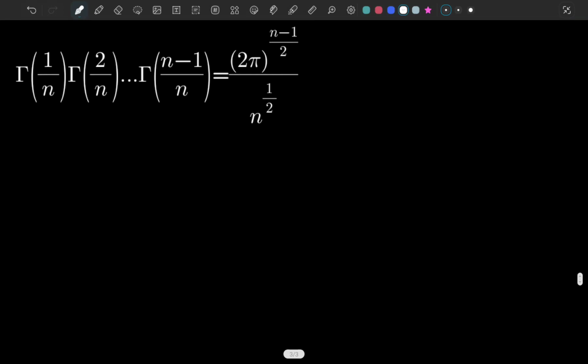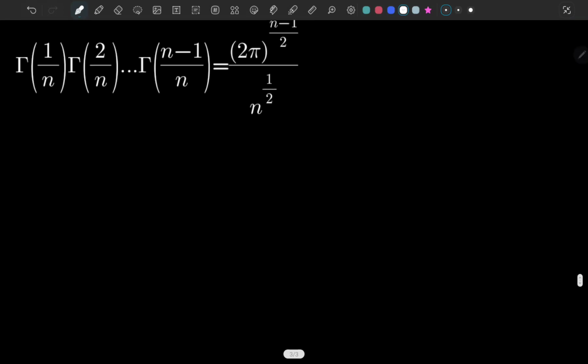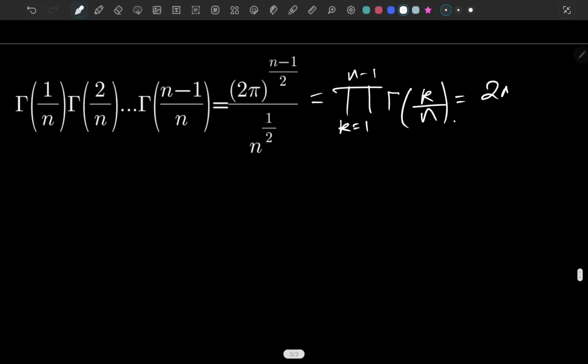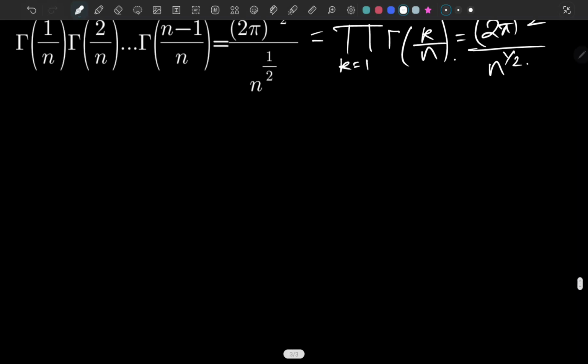Okay, so basically we can write this as the product as k goes from 1 to n minus 1 of gamma of k over n, right? And we have to prove it equals 2 pi to the n minus 1 over 2 over n to the 1 over 2, right? So let's talk about this.